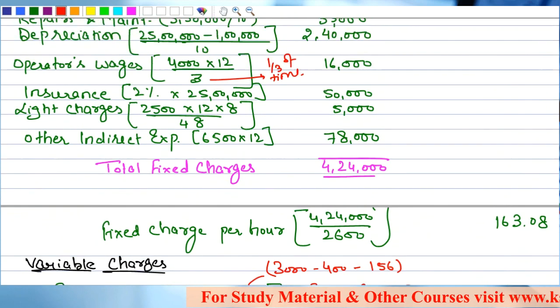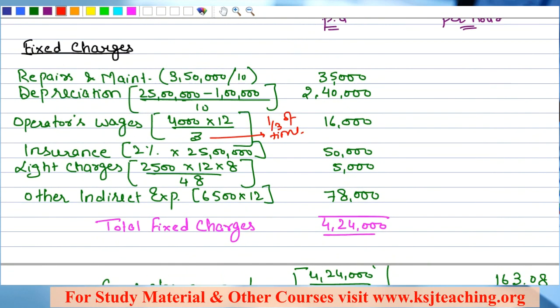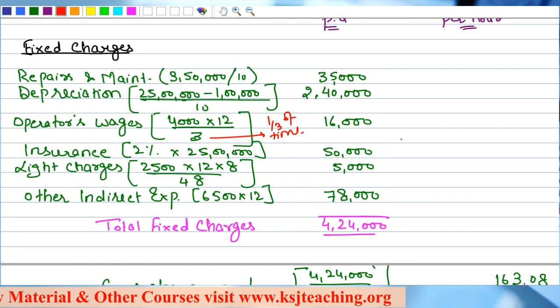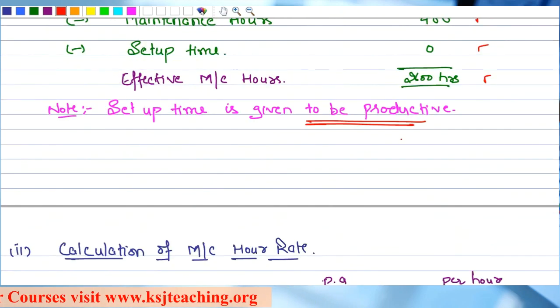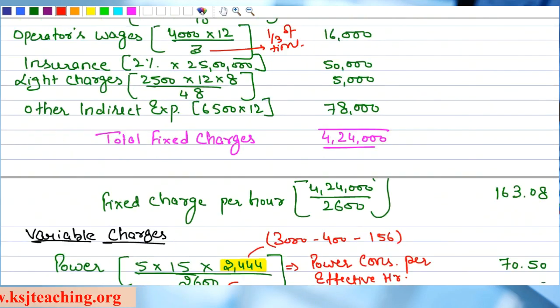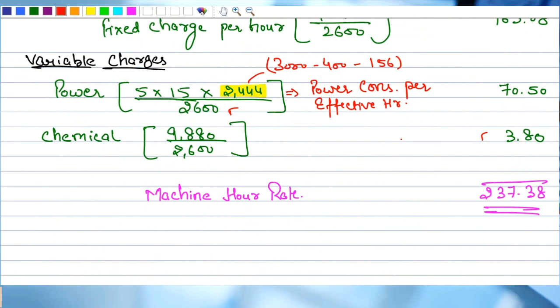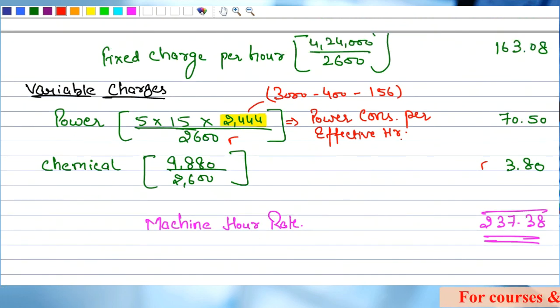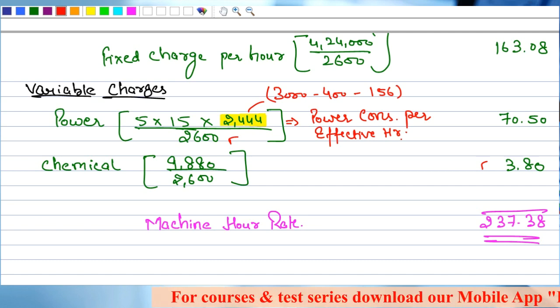Any doubts in question number 11? I hope this is clear. A simple question, not a difficult question, right? The only thing was the treatment of the setup time, right? Now, some people will ask me, sir, there is a question on the 2-tier machine hour rate. I'll discuss that. Don't worry about it, right?